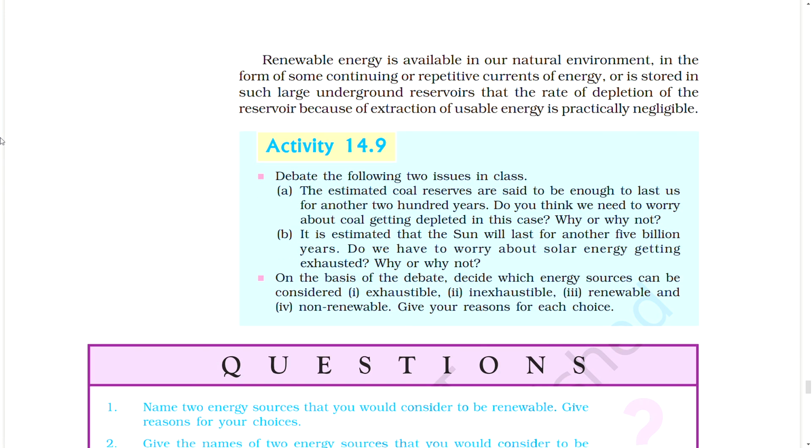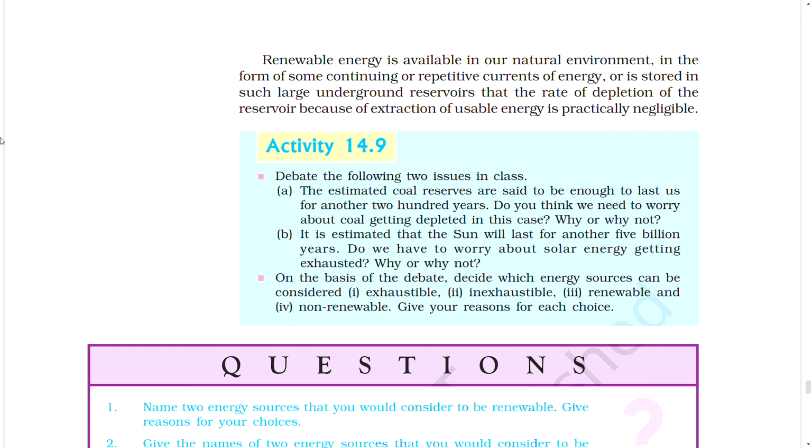Renewable energy is available in our natural environment in the form of some continuing or repetitive currents of energy, or is stored in such large underground reservoirs that the rate of depletion of the reservoirs because of extraction of usable energy is practically negligible. Activity. Debate the following two issues in class.